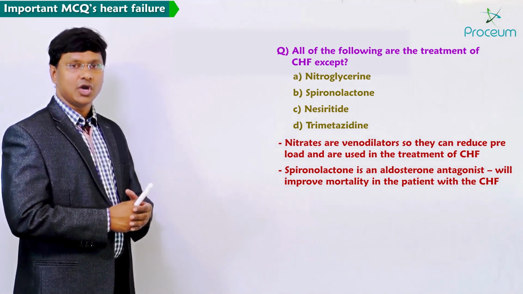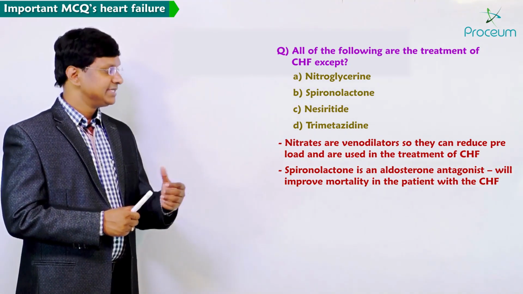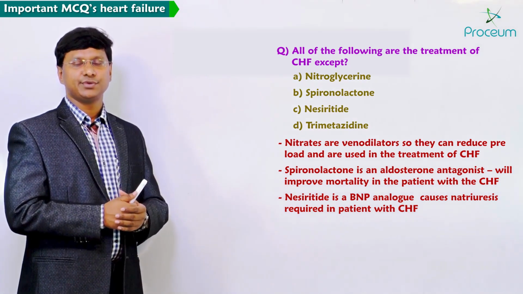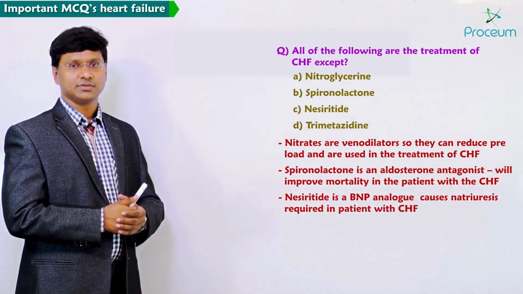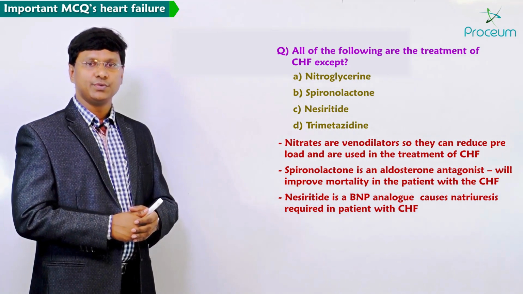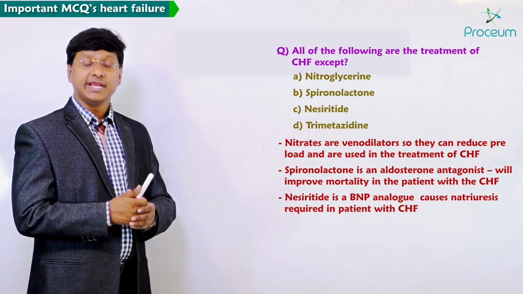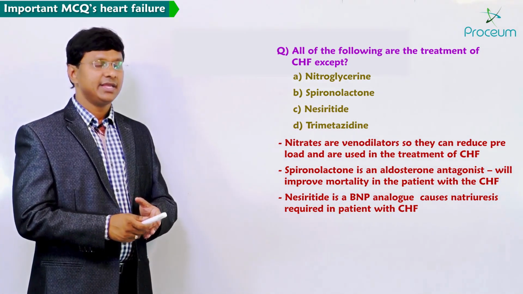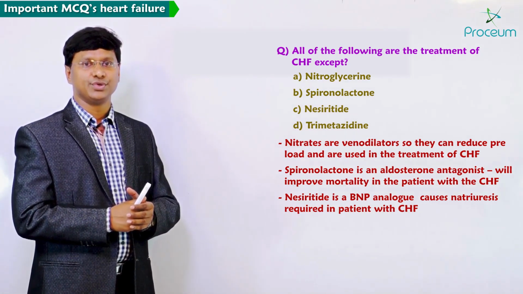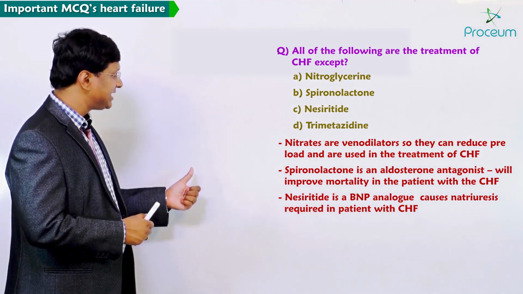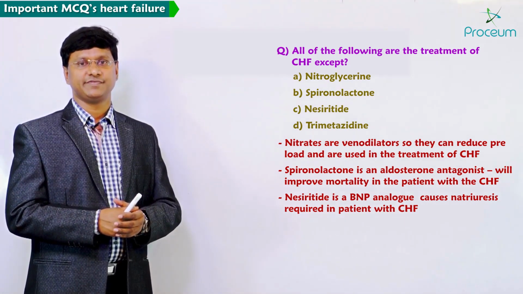And you take option C, that is nesiritide. Nesiritide, it's a brain natriuretic peptide analog, BNP analog. BNP analogues will cause natriuresis. So natriuresis is required in patients with congestive heart failure. So we even use nesiritide for the treatment of congestive heart failure.